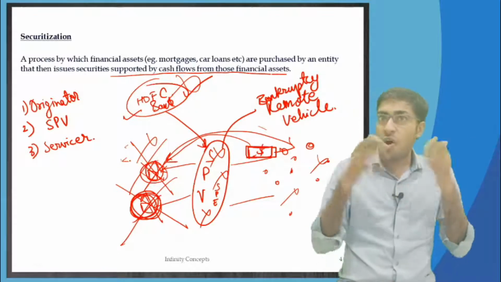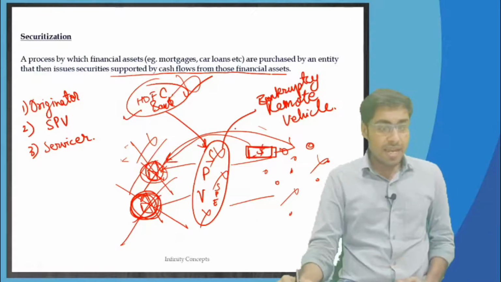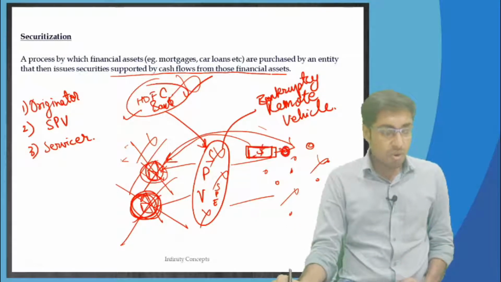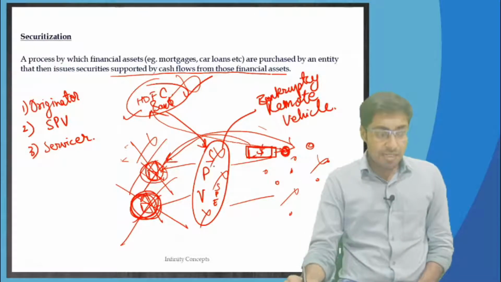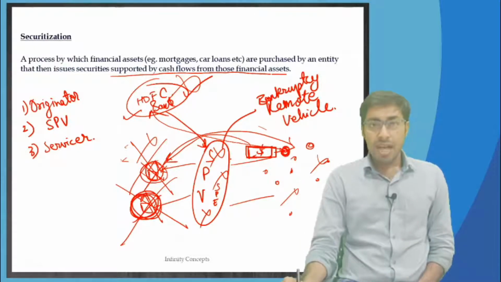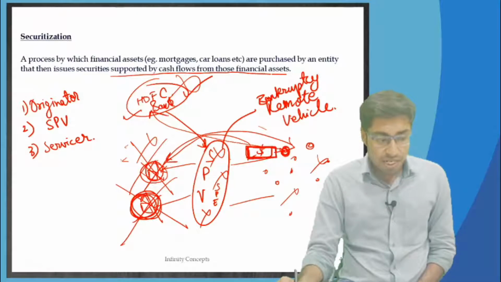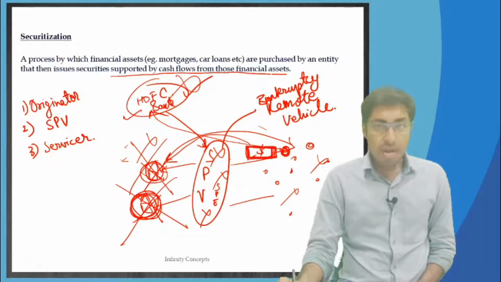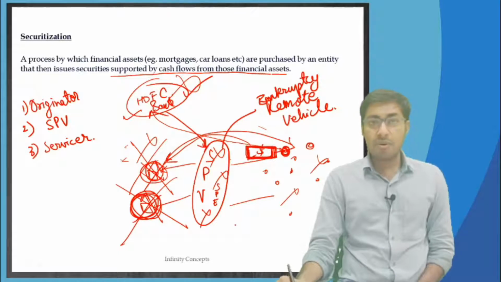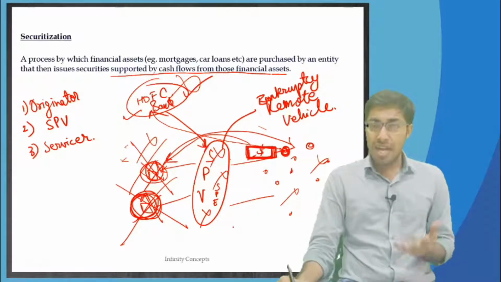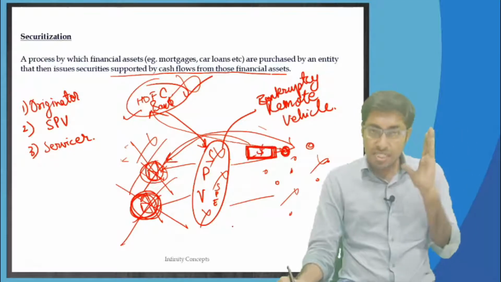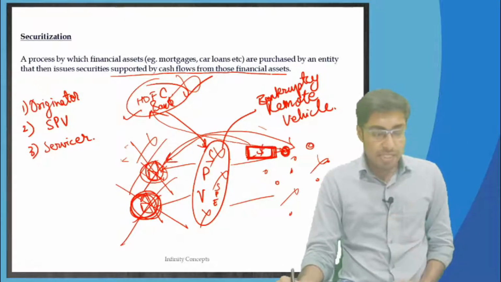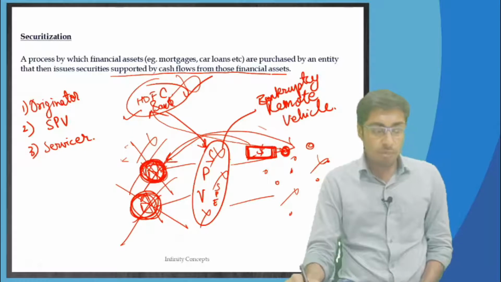You cannot find an office anywhere, and neither can investors go to HDFC Bank Limited, because their contract is with this SPV, and SPV has given out this security, a bond, and on the bond the covenants are written down, the terms and conditions, right? Covenants in the bond indenture, we have learnt the covenants, it is written down that it is supported by cash flows from these home loan borrowers.